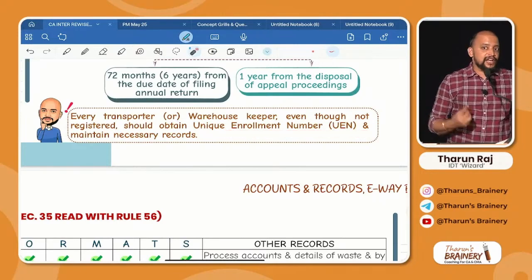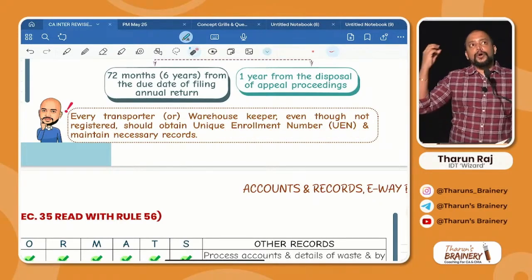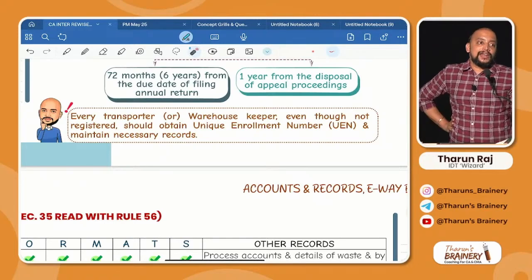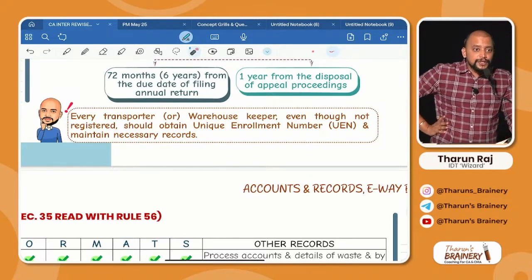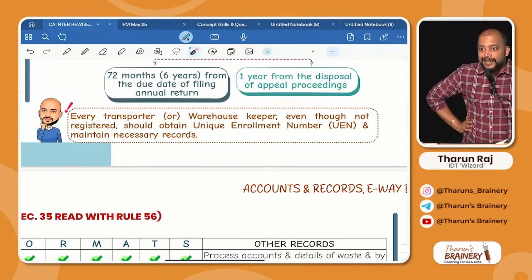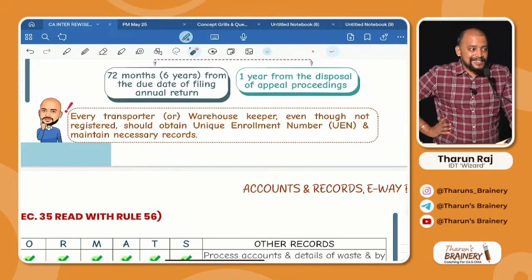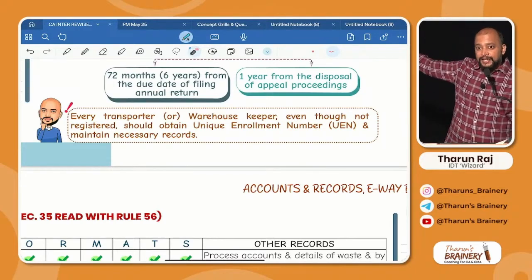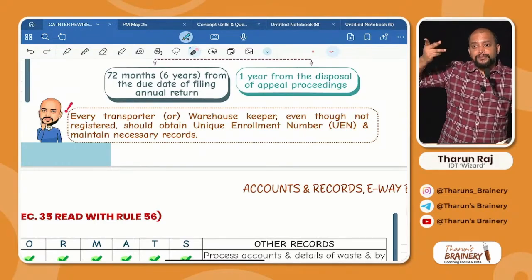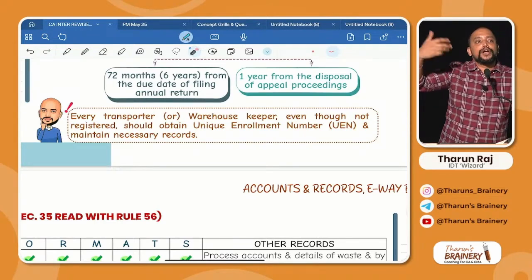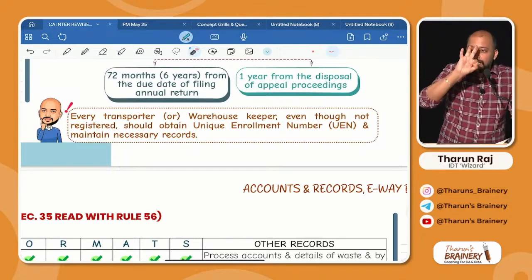So far we have seen 3 people who obtain a unique enrollment number. Who are they? Number 1, supplier of goods through e-commerce operator who is making intrastate supplies. Number 2, transporter. Number 3, e-commerce operator. This also can be asked as a theory question. Who are required to obtain unique enrollment number? Only 3 people are required to obtain unique enrollment number.